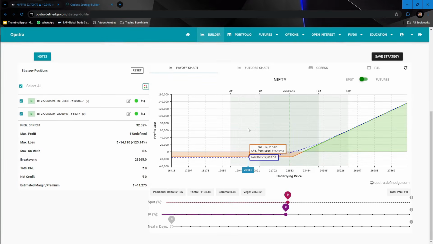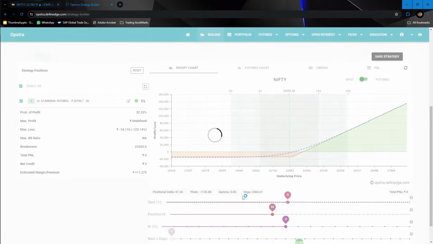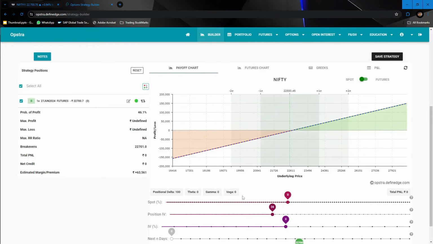You notice when I am planning to buy a futures, the total cost will be around 63,000 or 64,000, whatever. Actually it was above 1 lakh, but I'm not sure why it is showing 63,000 right now. Maybe the margin difference might be there for Nifty futures. So if I try to buy a put option for hedging purpose, the payoff chart is like this.